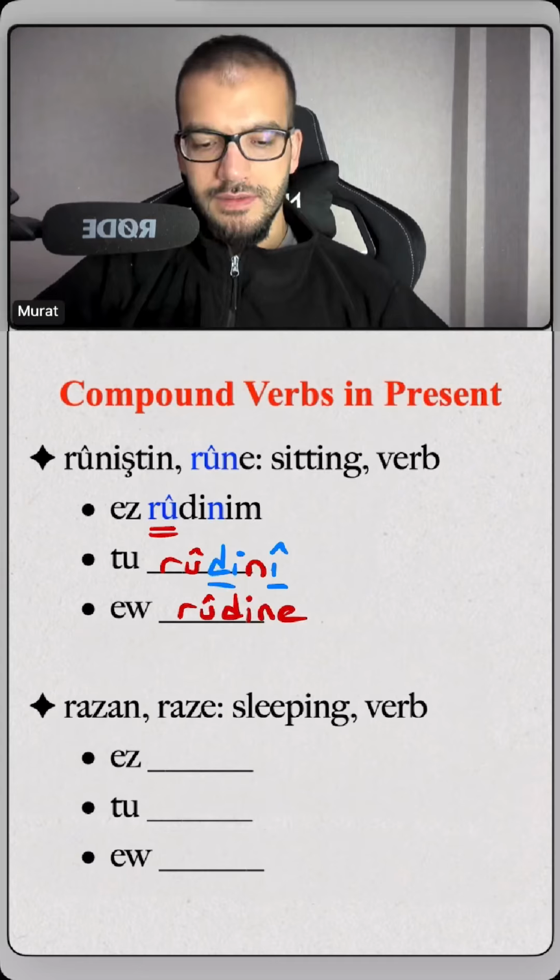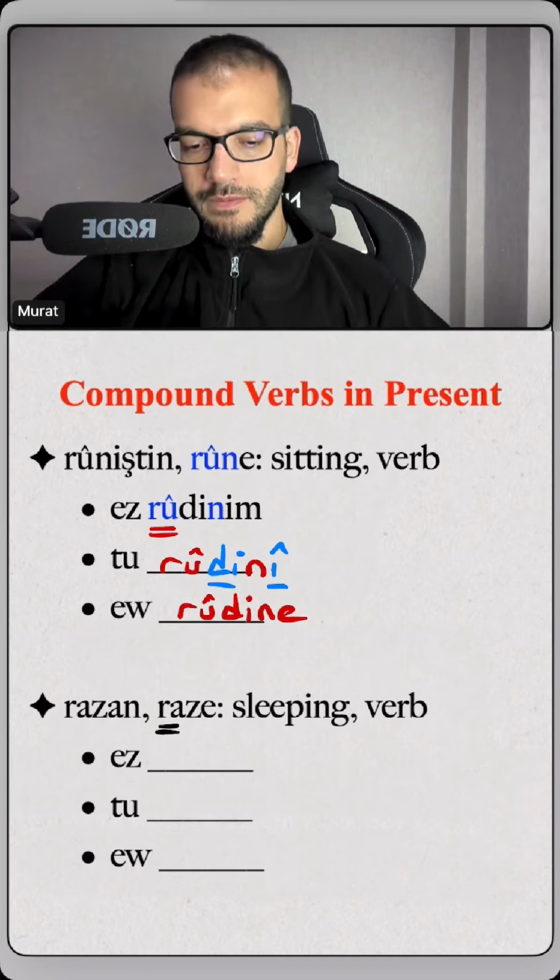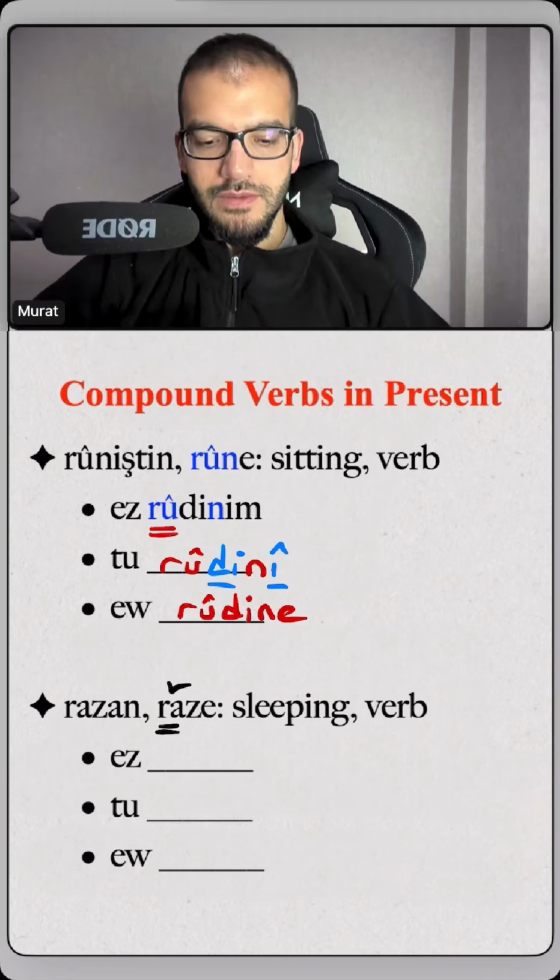Razan, raze. This is also a compound verb. We'll keep this present perfect compound prefix. So you say as, ra, as. Râzım will be our word, our conjugation.